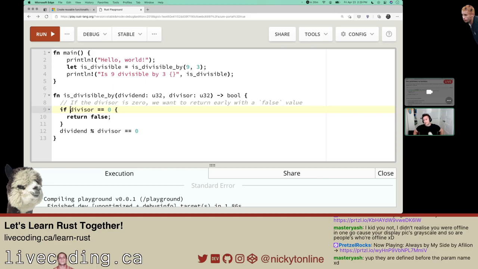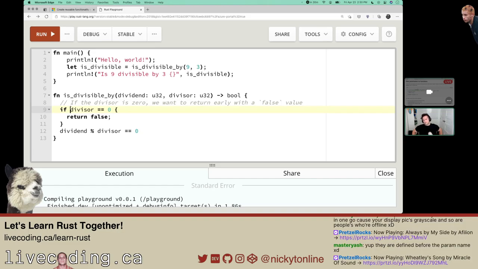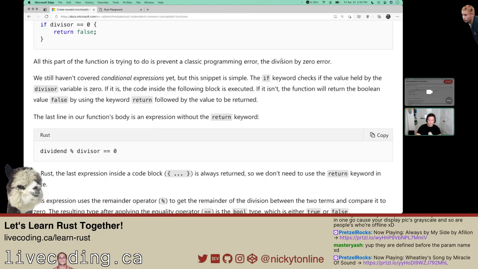What we're saying is, is the divisor equal to 0 when 9 divided by 2 is done. Wait, sorry, this is the base case. So if the divisor equals 0, we return false immediately. Otherwise, is it divisible by the divisor? Yeah, the division by 0 error.